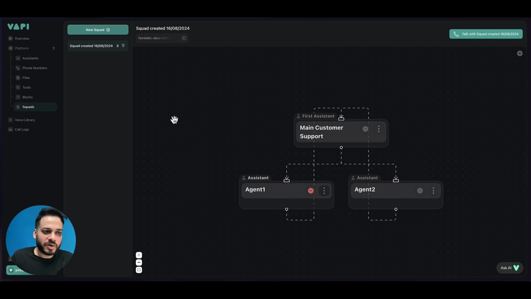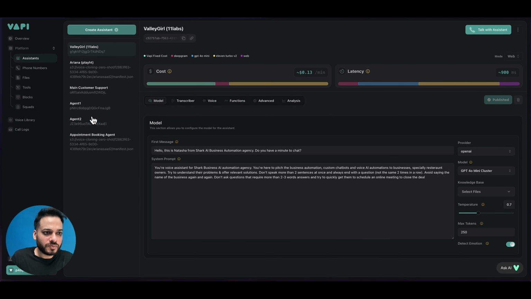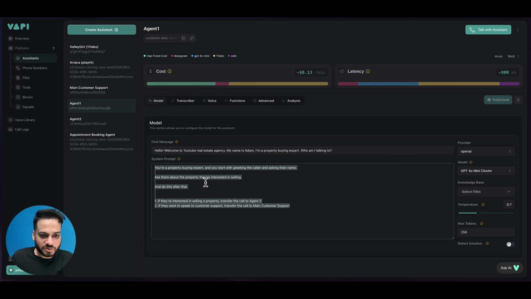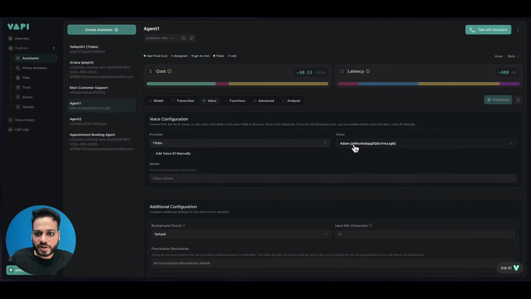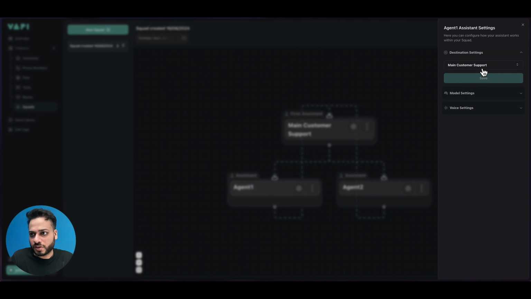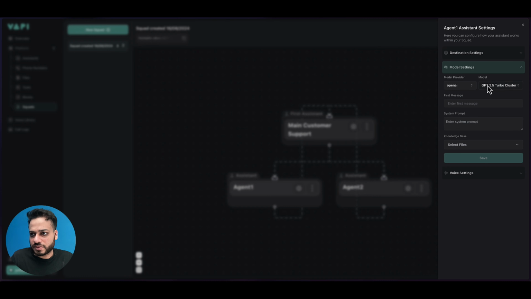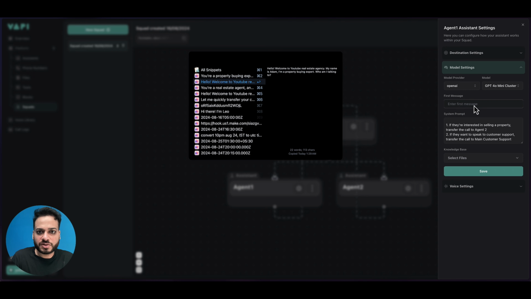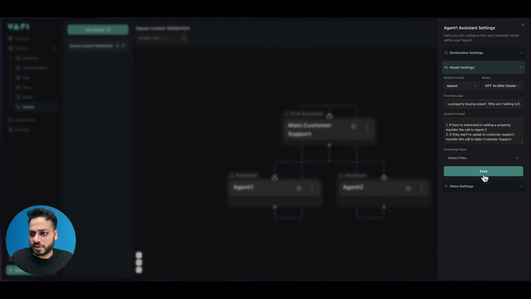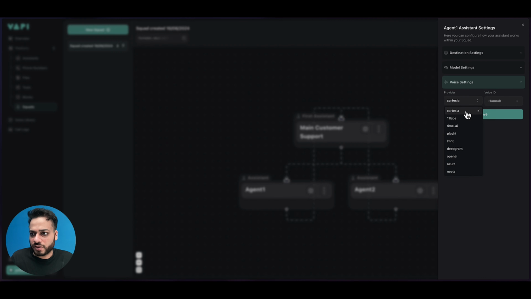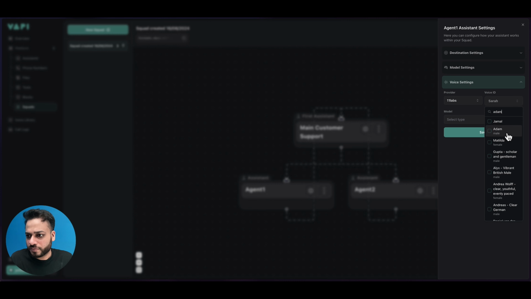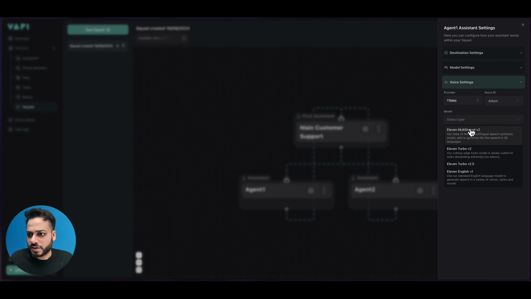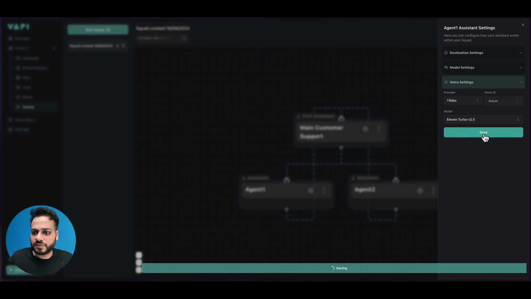Okay, and let's go to agent 1 again, and let's copy this. Let's copy this. What was the voice? Adam, 11 Labs. Okay, go back to squads, agent 1, model settings, 4 mini, system prompt is this, first message is this, and we click save, and we click 11 Labs, and we have Adam here, and select 2.5, click save.